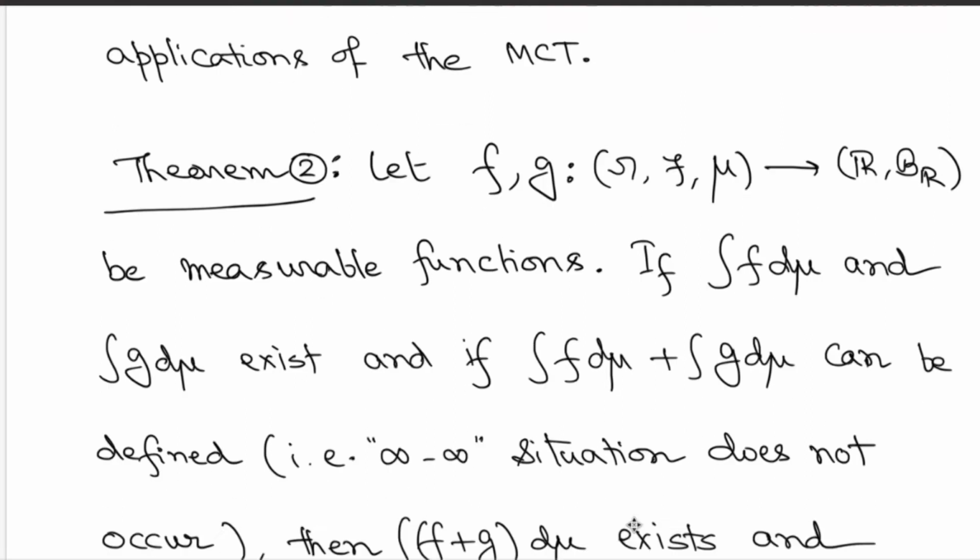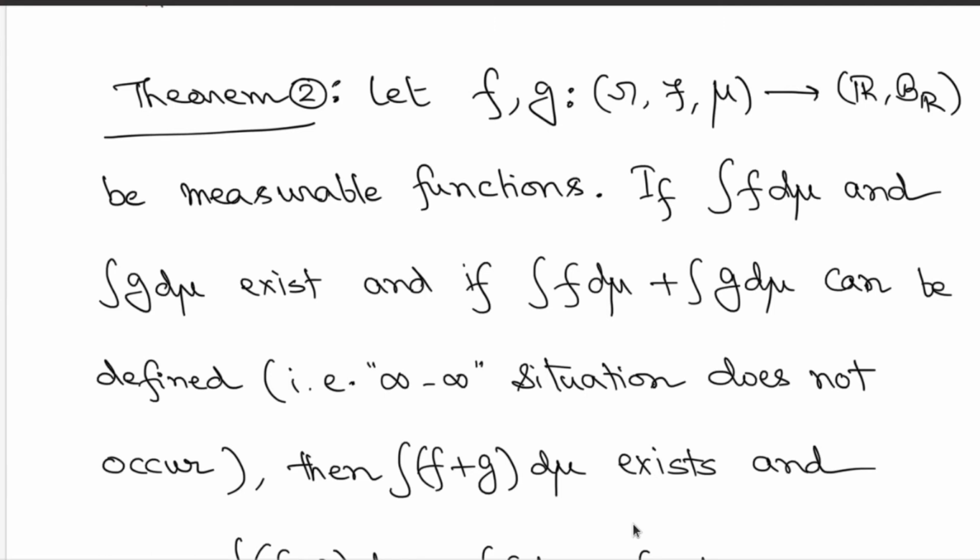The first one being that linearity property that we have been after for a long time. So take two measurable functions f and g. If you know that integration of f exists, integration of g also exists, then you consider the integration of f plus g. But you would like to connect it with the integration of f plus integration of g. So you have to make sense of integration of f plus integration of g.